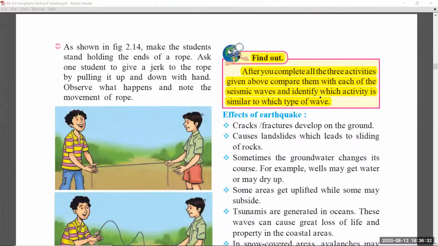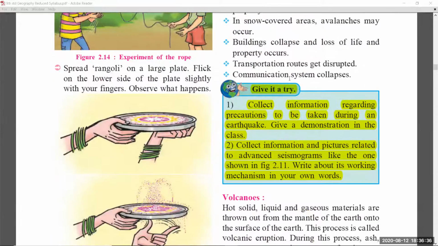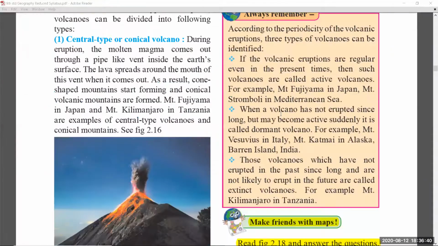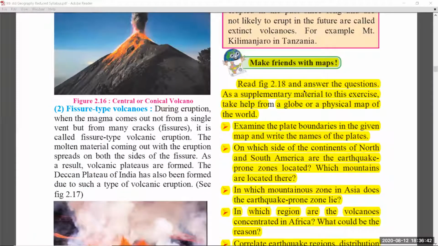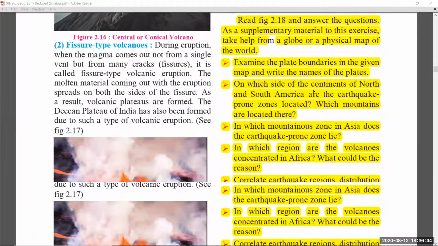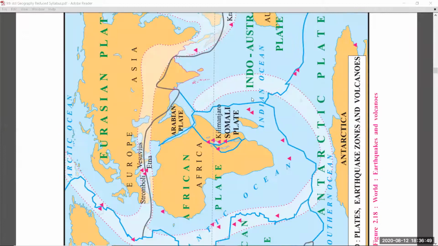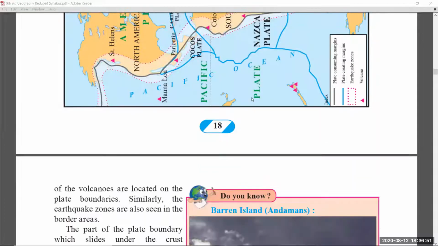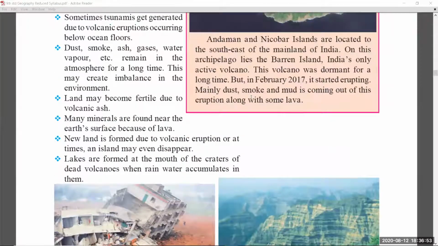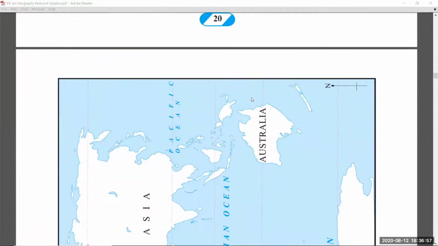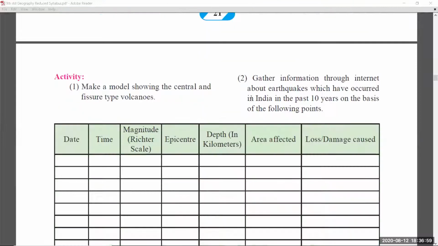In page number 16, this yellow highlighted part, give it a try, was removed. These two were removed from page number 16. From page number 17, make friends with maps, this part was removed. Page number 18 and page number 19 are as they are, and the exercise part you have to learn as it is earlier.